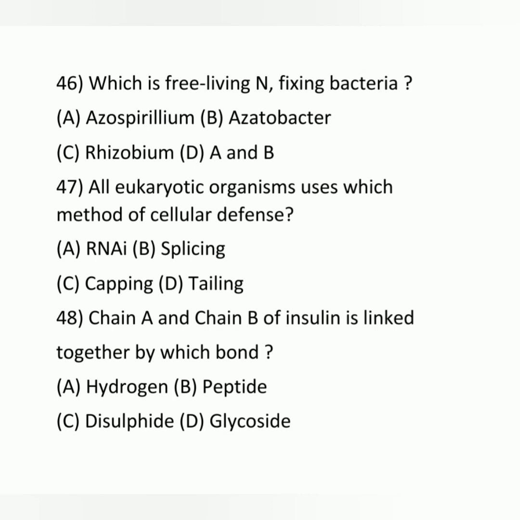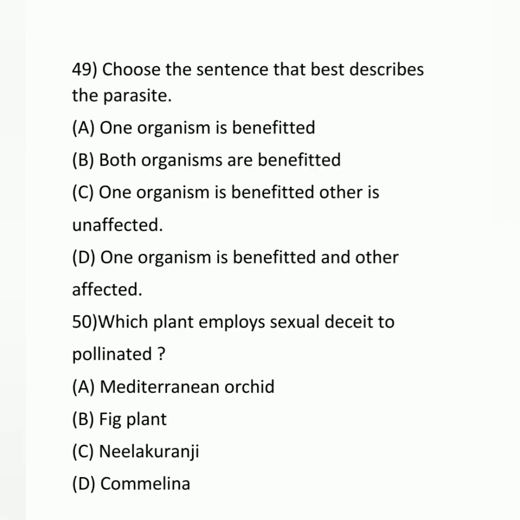46. Which is a free living nitrogen fixing bacteria? So here answer is option D. A and B both. Azospirillum and Azotobacter both can fix free nitrogen. 47. All eukaryotic organisms use which method of cellular defense? Answer is A. RNA interference. 48. Chains A and B of insulin are linked together by which bond? Answer is C. Disulfide bond.